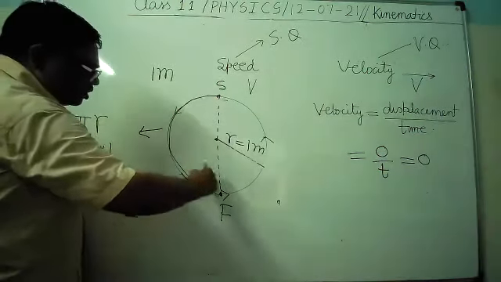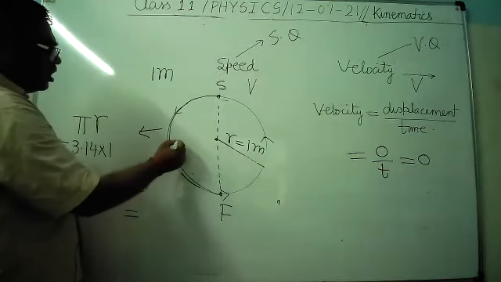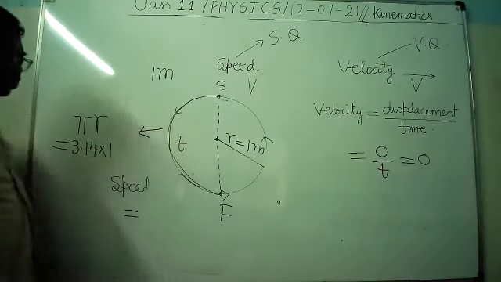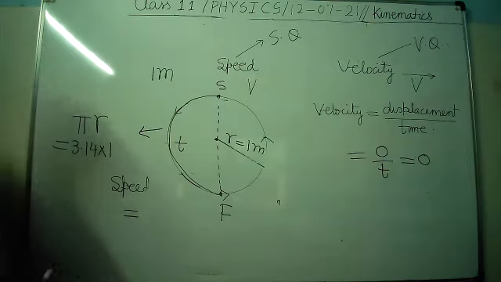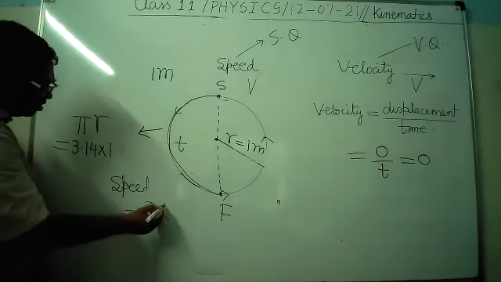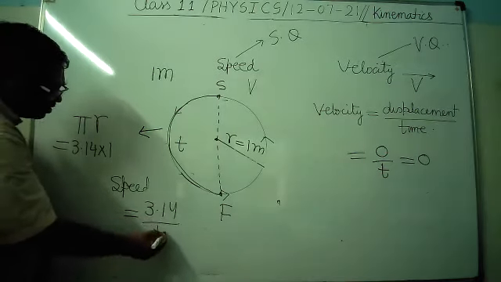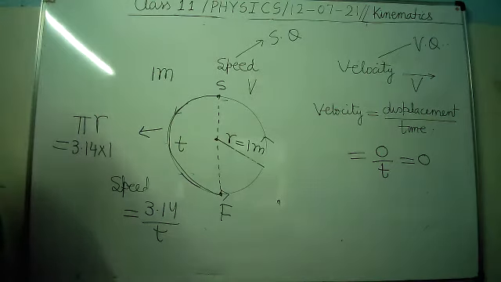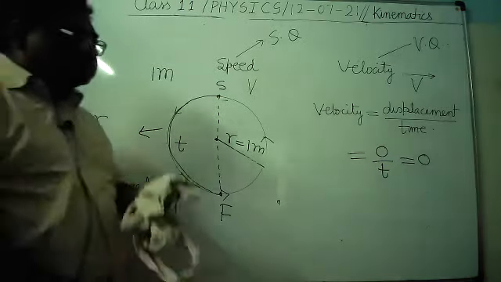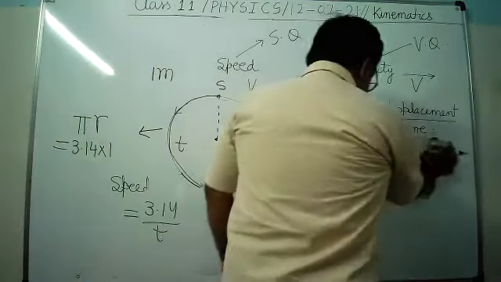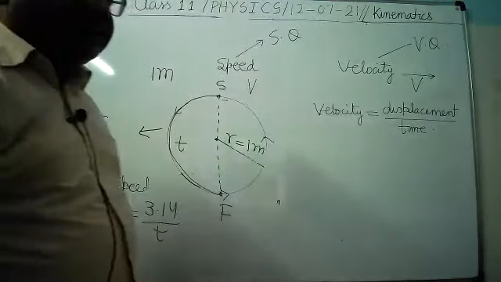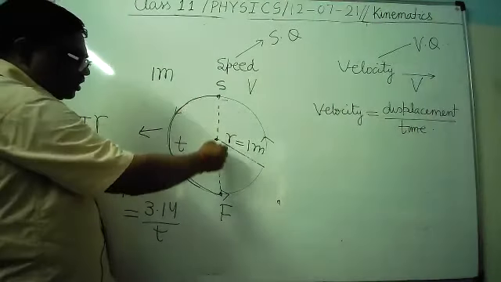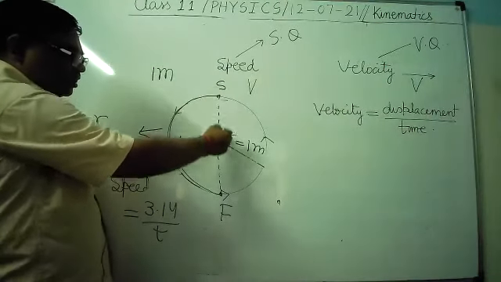Suppose it comes from here to here in how much time? In t time. So what is the speed? Speed will be distance upon time taken, this. It is clear? Now if you find out the velocity, so velocity, the straight distance between initial and final, means this length.